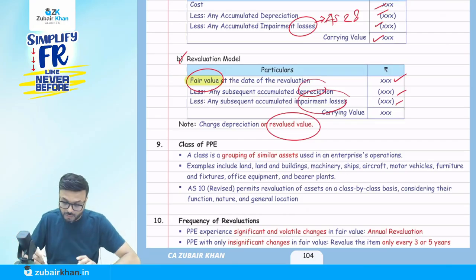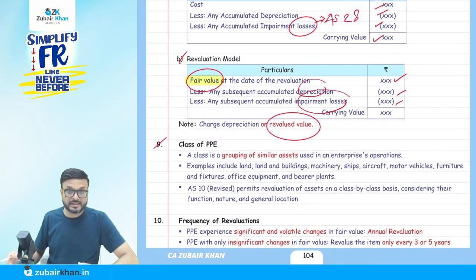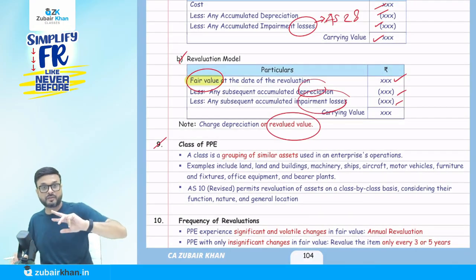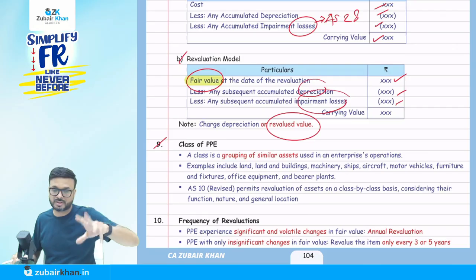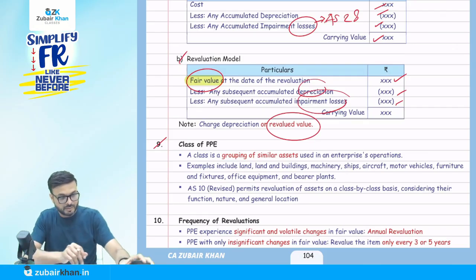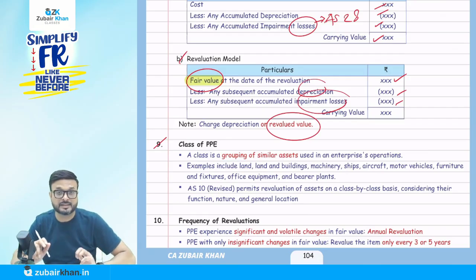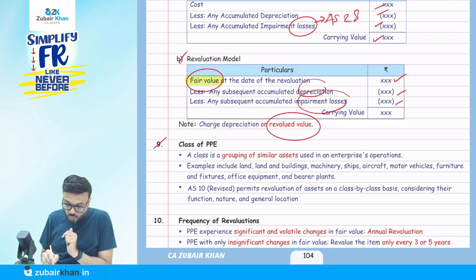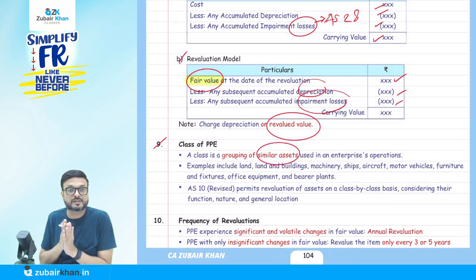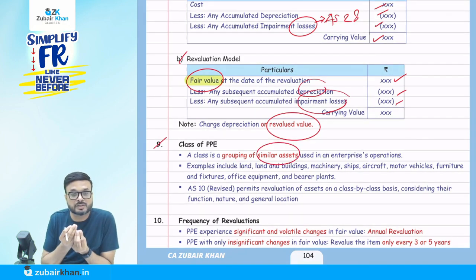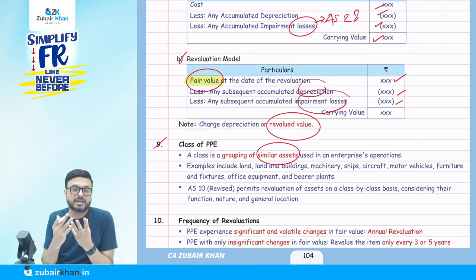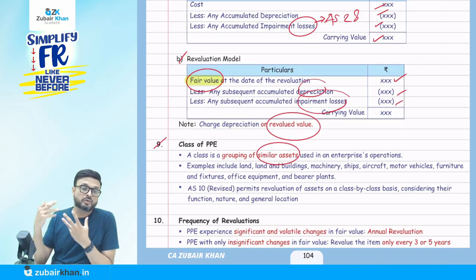Now, the class of PPE. Can I follow a different model for different assets, like the cost model for furniture and the revaluation model for machinery? The answer is yes, we can do that. But it is a class, a grouping of similar assets. I cannot say for some furniture cost model and for some furniture revaluation model. When you decide on a model for a particular class, we have to follow the same model for that whole class.